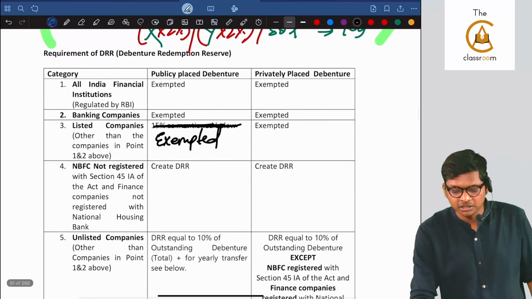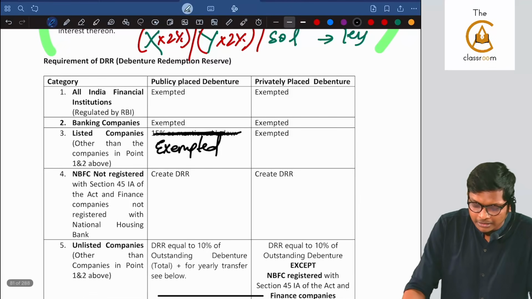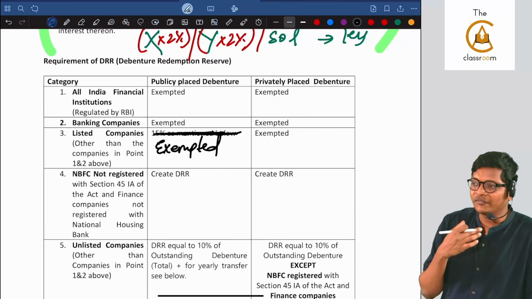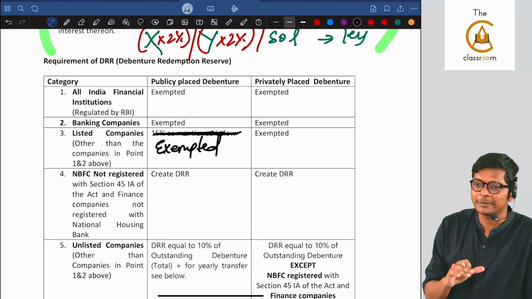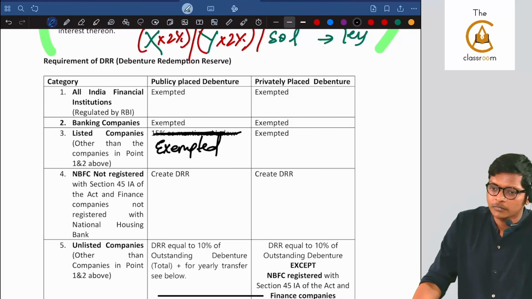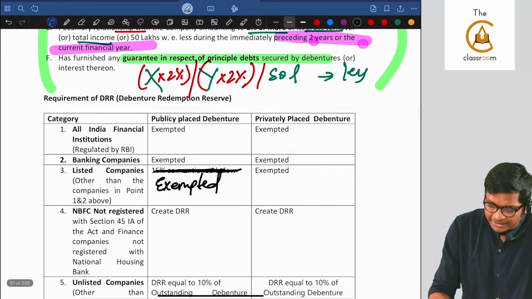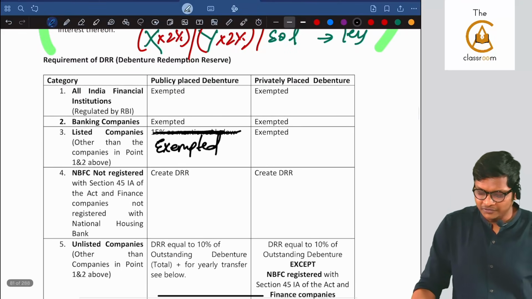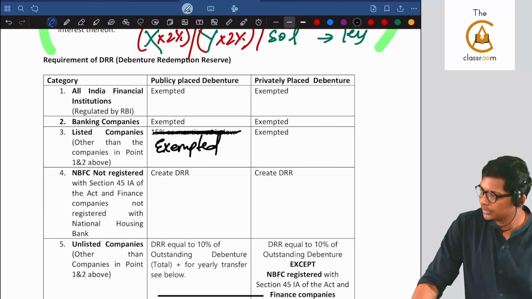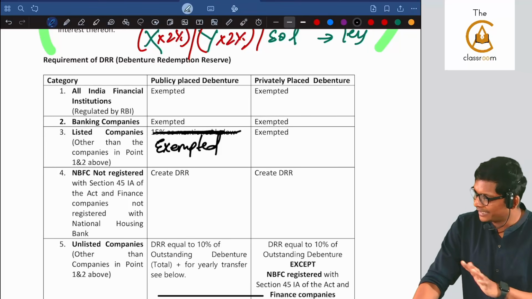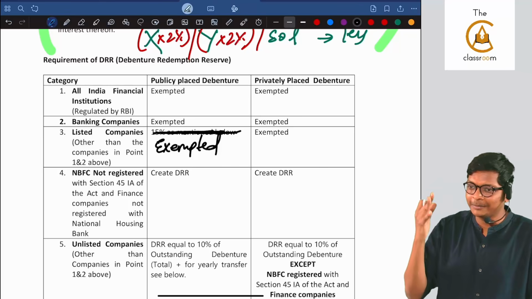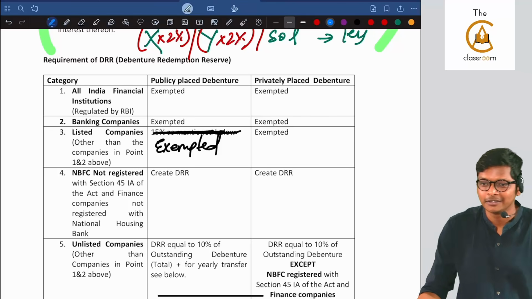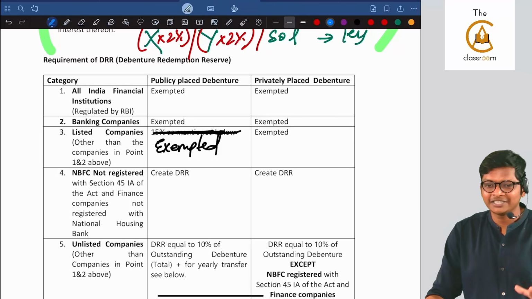Okay, small change. Requirement of DRR, one table will be there. This box is nothing. I didn't make the box, guys. Nobody makes the box. I copied from the ICA study mat. ICA study mat copied from the Act. That's all. Page number 81. Just make it exempt. Just cross check quickly in the study mat. As far as I know, they are exempt only. Correct? You remember exempt now. Naresh remembers by heart. If Naresh confirms, it's confirmed. Okay. Fine. Harini will keep cross checking in the meanwhile.